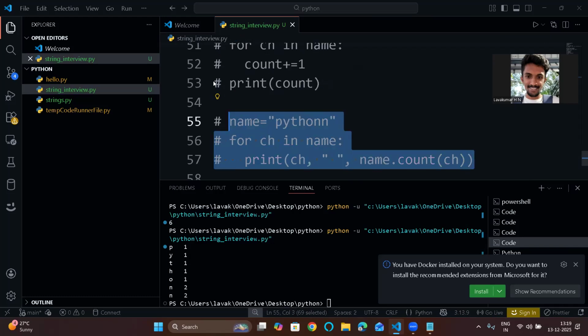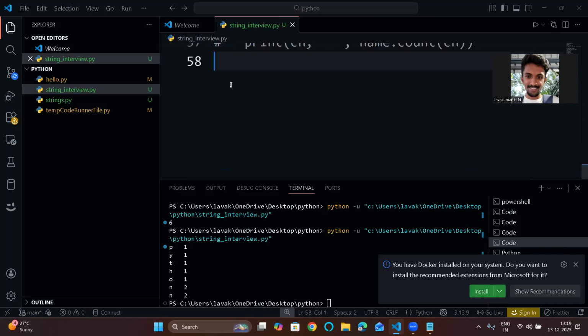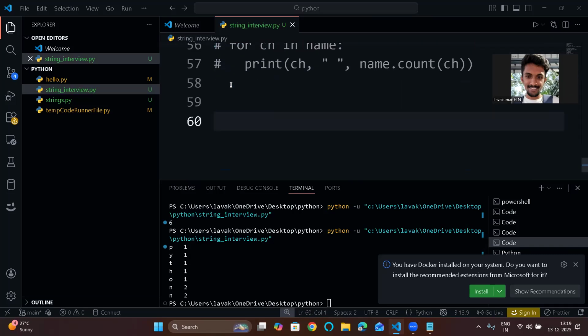So this is one more good example. These are some of the questions that they will ask. And I have some simple questions for you. I will give them as an assignment, and you work on those programs. It will be very helpful for you. I can't explain all the programs, there are so many programs.